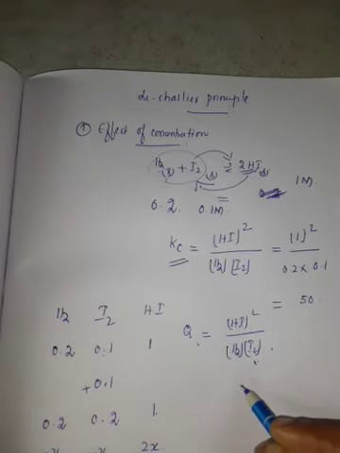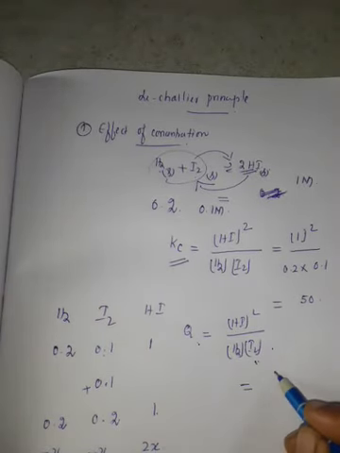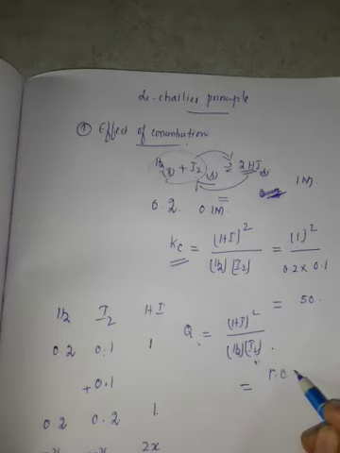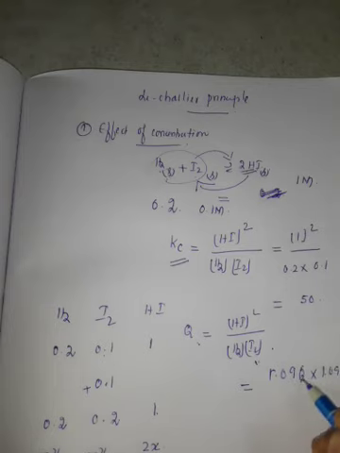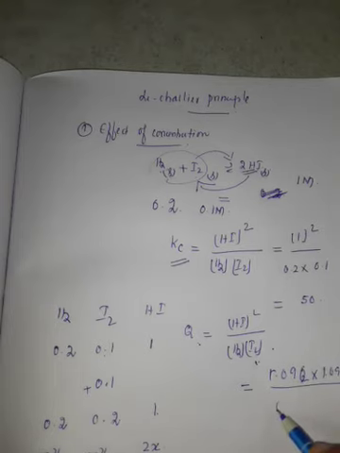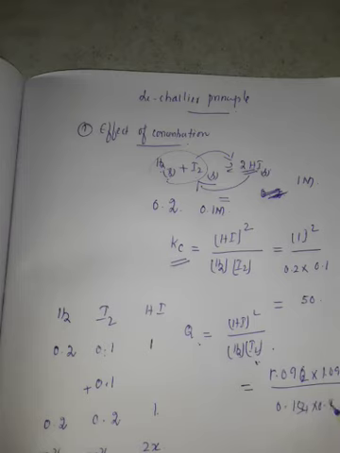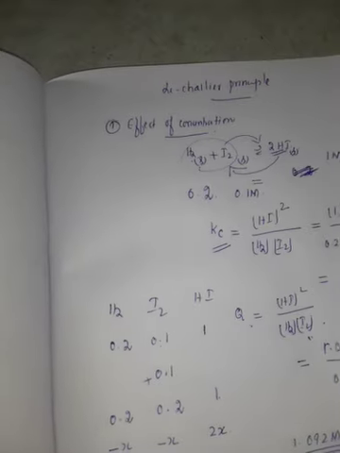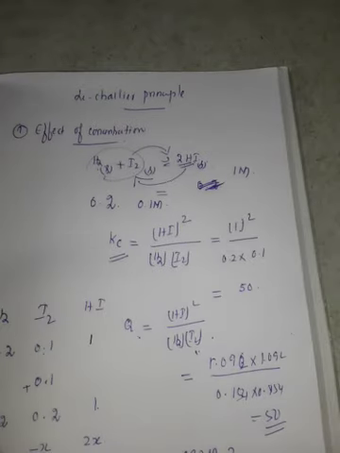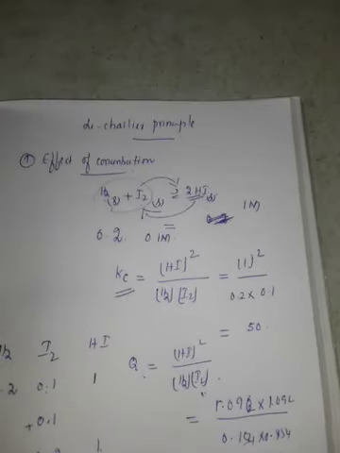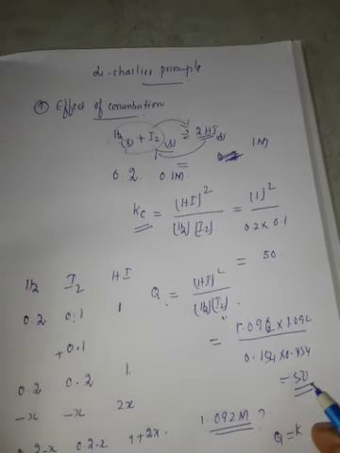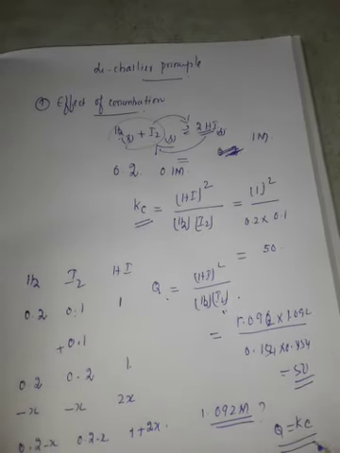Now apply everything here. The HI value is 1.092, squared, divided by 0.154 into 0.154, and that also equals 50. Here the Q value is equal to Kc.